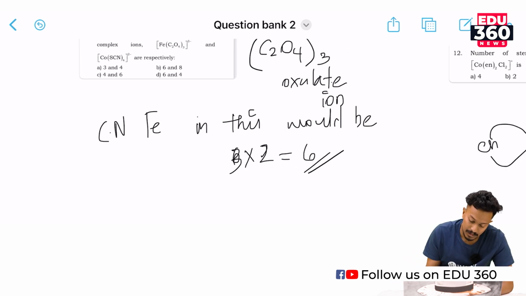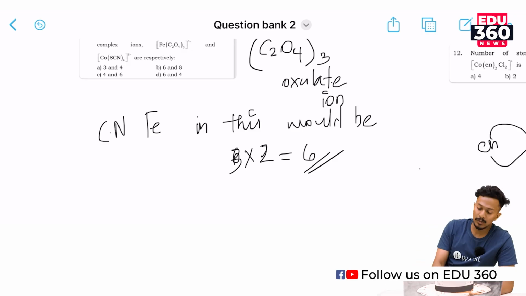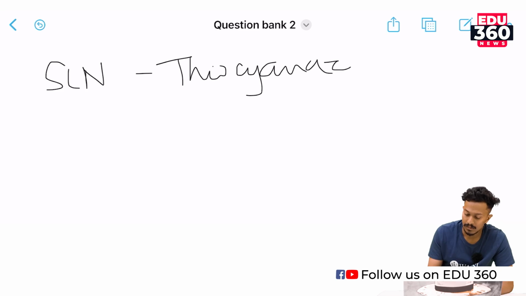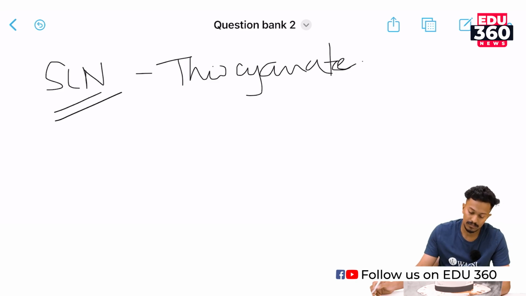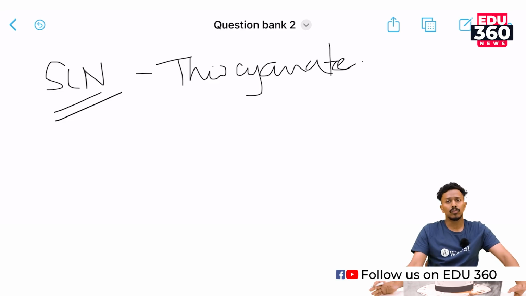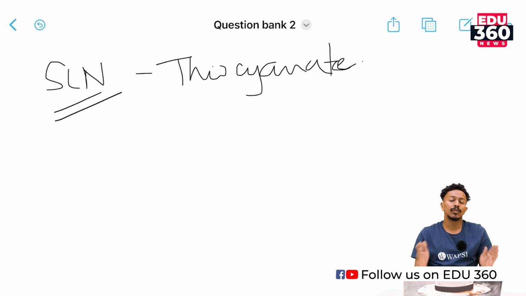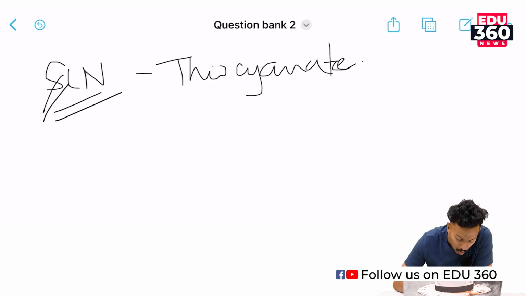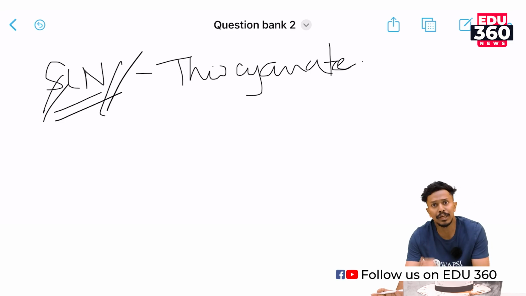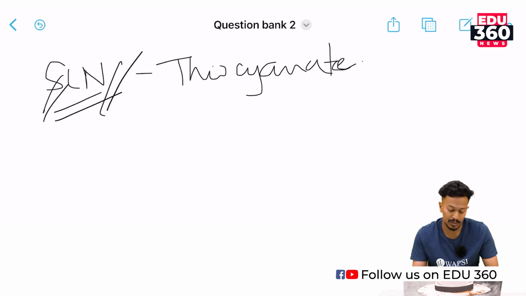And we look after SCN, thiocyanide, right? SCN, which is thiocyanide, is a unidentate ligand, and also an ambidentate ligand, which means it can coordinate through two different centers on the same compound. It could coordinate through either a sulfur or a nitrogen atom. So it's an ambidentate but a unidentate ligand, so only one coordination number per ligand.